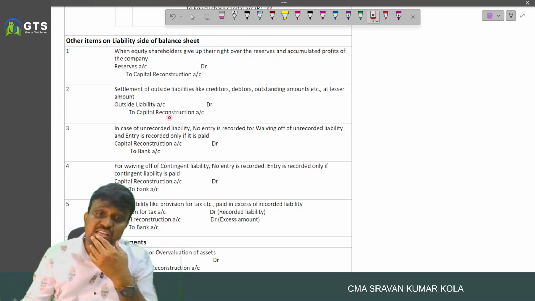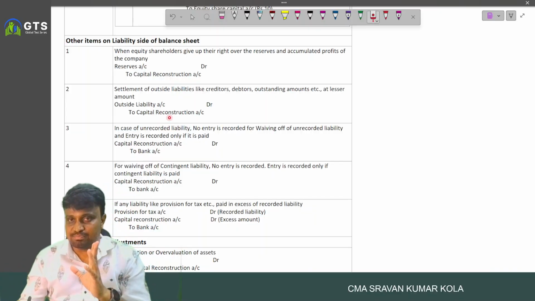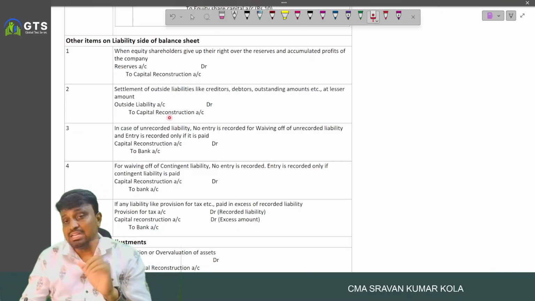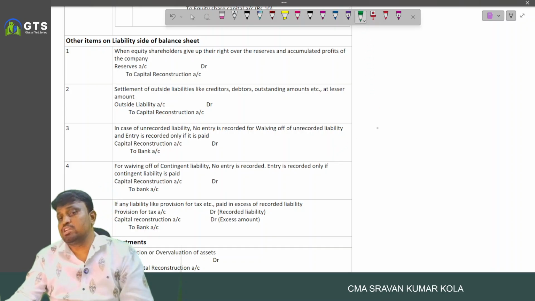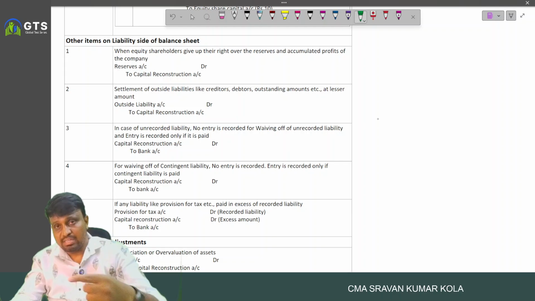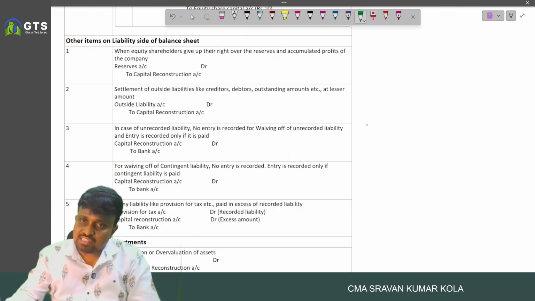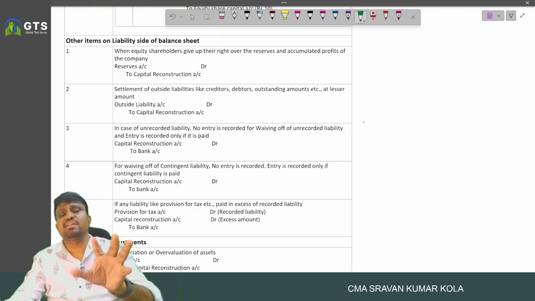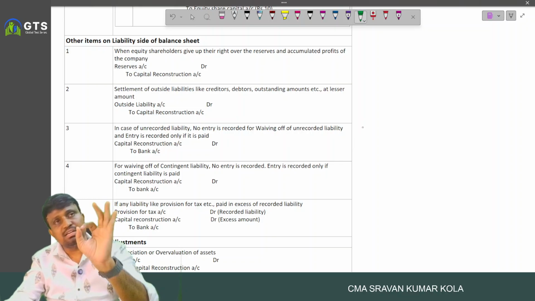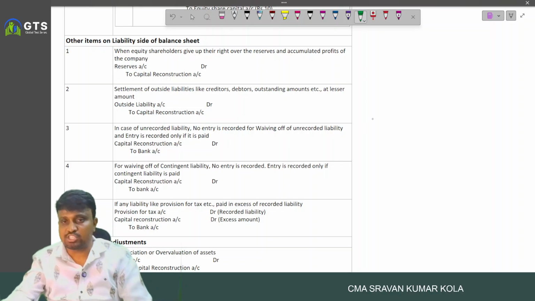Okay. And if any unrecorded liability we settle, generally in case of unrecorded liability, what do we do? First we have to record it. And there is an increase in liability. And the debit is given to what? If anything happened relating to the internal reconstruction, that impact should be provided through capital reduction account only.